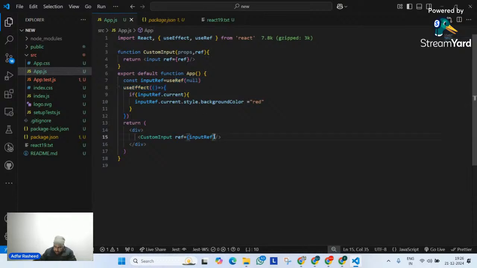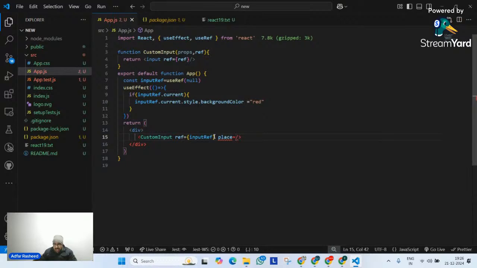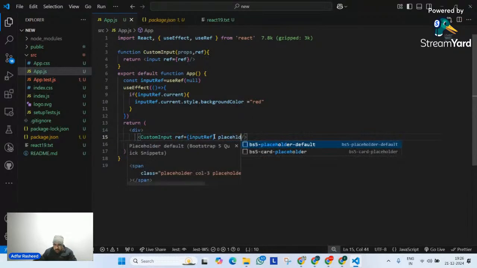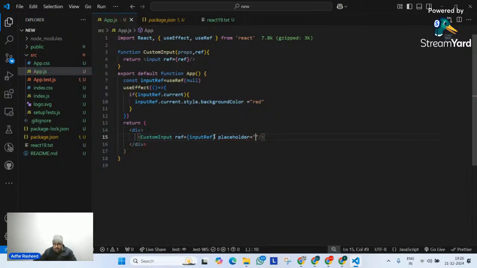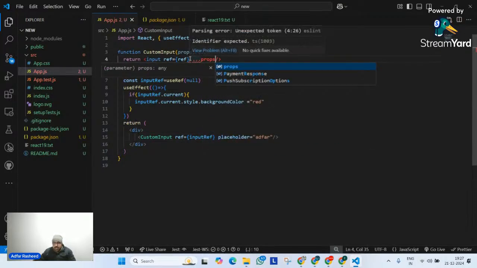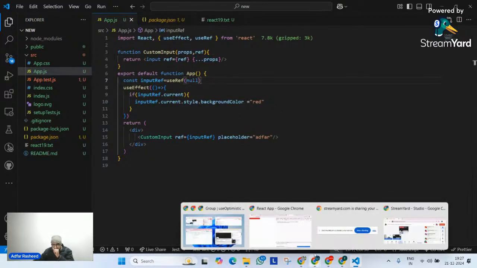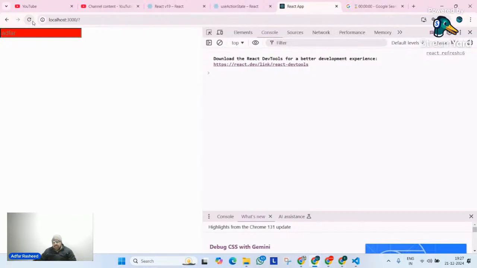Let me try to see one thing here. So I will pass another prop as placeholder. Let me see if this gets properly separated out. Placeholder is equal to, and then in this case, adfar. Let me go here and simply go to the input field and say dot props, although in JSX proper. So if I go right now to my output, it works. Perfect. Why was it not working already? So it's working. Even if I don't implement props, it's still going to work.